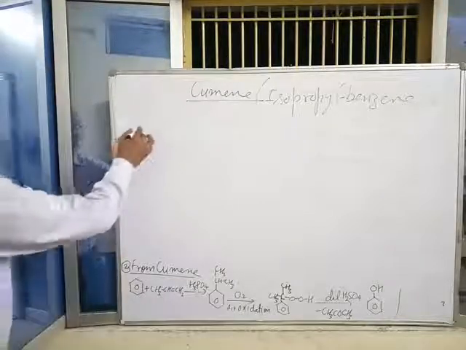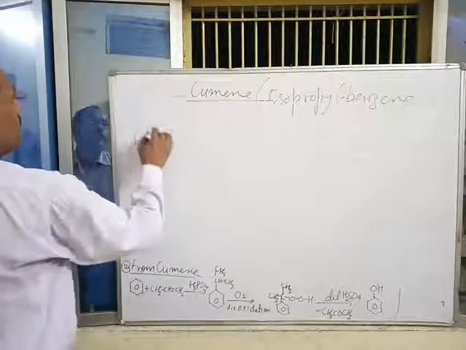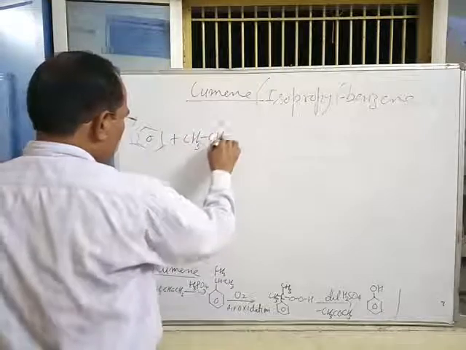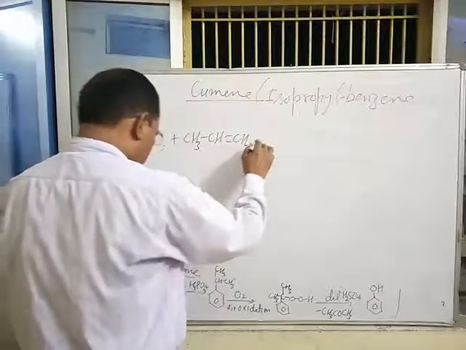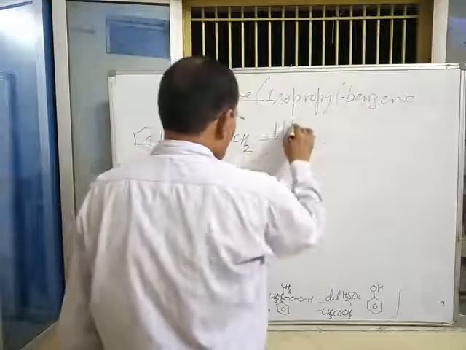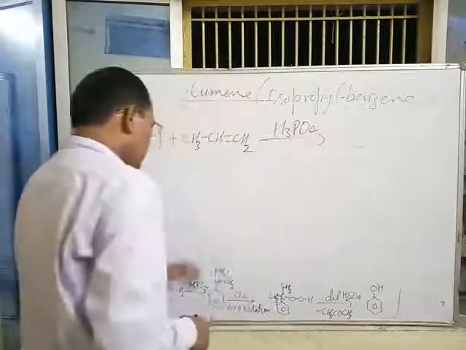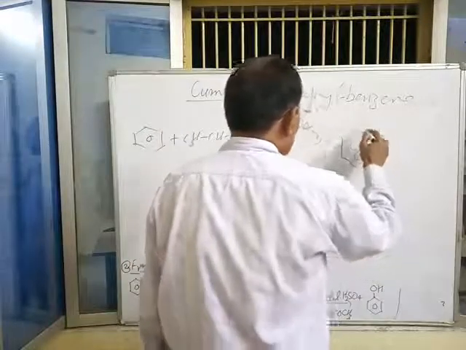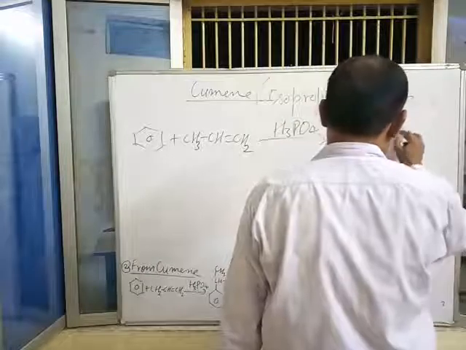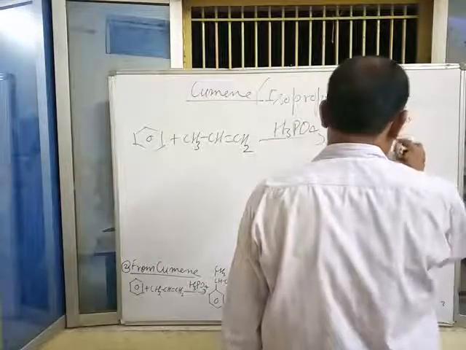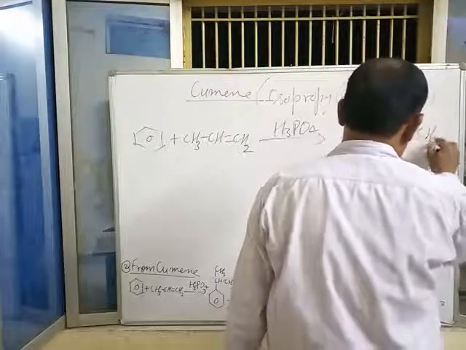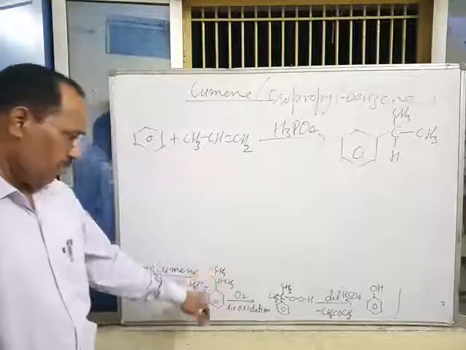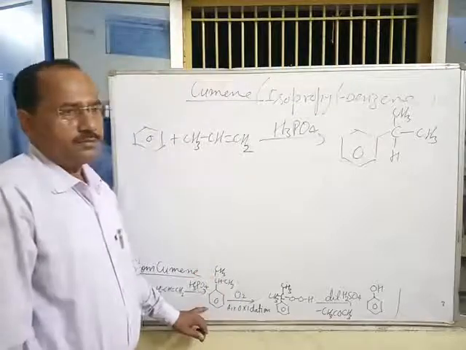When benzene is treated with propene in presence of phosphoric acid, cumene is obtained. This is cumene, also known as isopropyl benzene.